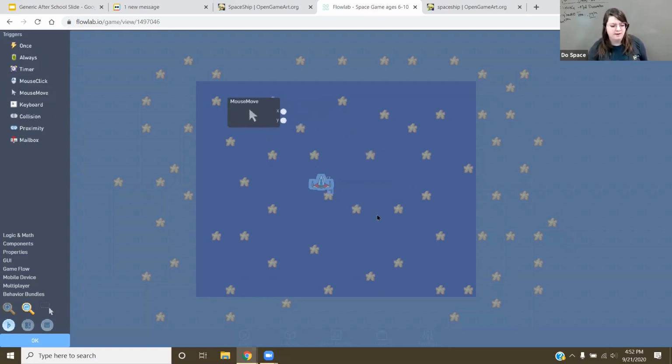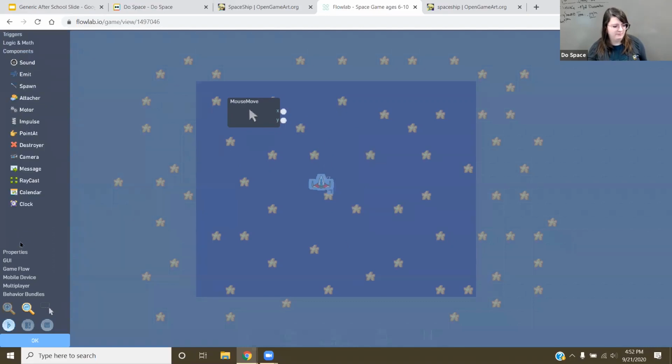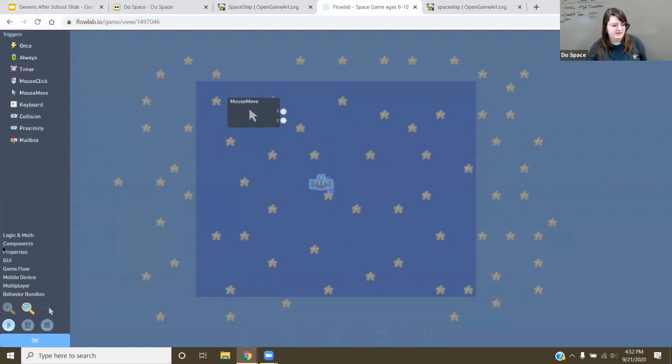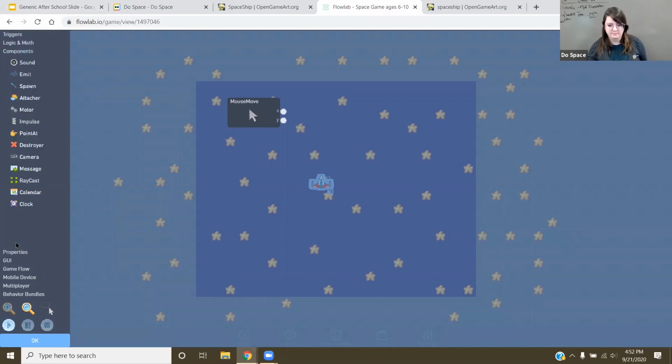And then I want it, as I move my mouse, I want my spaceship to face my mouse. There's a thing here called point at. That's our number where it is. So if you go on the left side here, go down to components. There it is, components. And then there's a thing called point at. I just left click here.